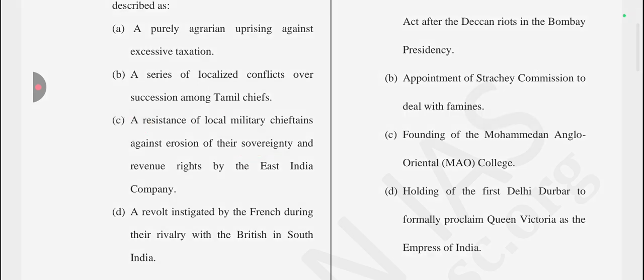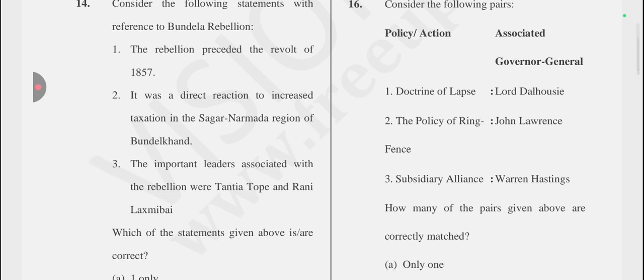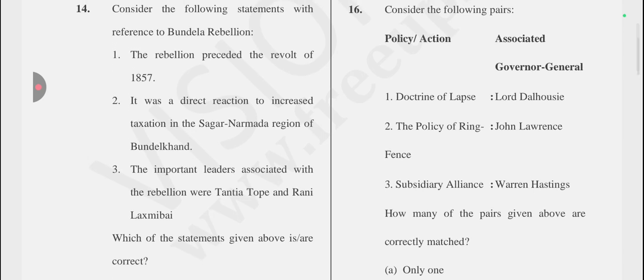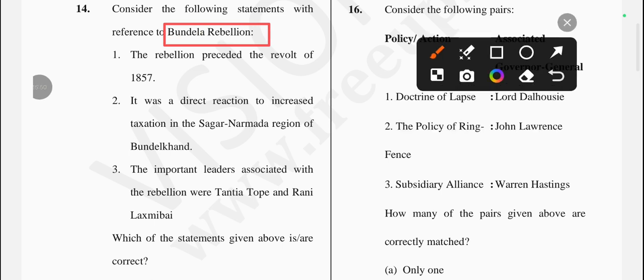Let's come to the next question, which is consider the following statement with reference to Bundela region. Okay, Bundela region. So there is asking about the correct statement related to the Bundela region. So first statement is the rebellion preceded the revolt of 1857. Is it true?